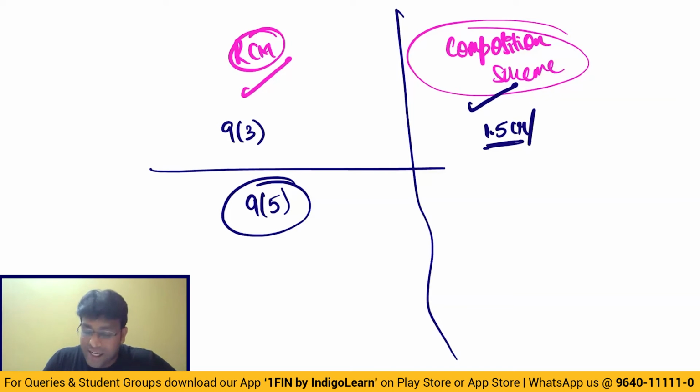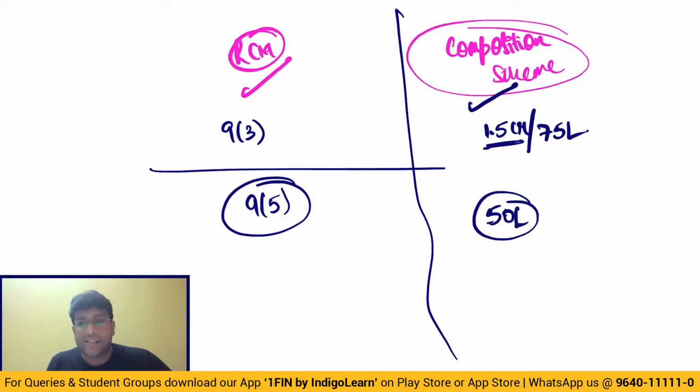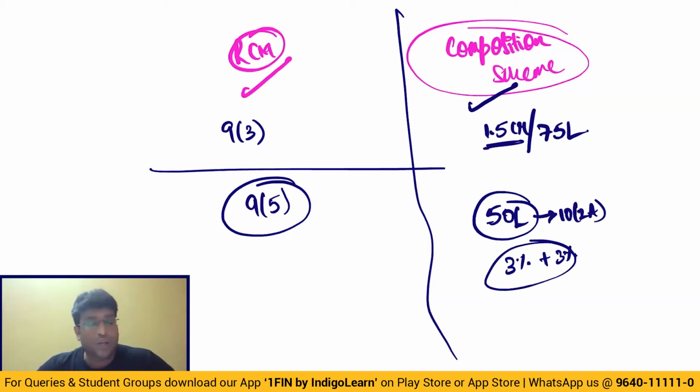And in some specific states, instead of 1.5 crores, it is 75 lakhs. And service providers can take the 50 lakhs scheme. That is, if the turnover does not exceed 50 lakhs, they can also go for the composition scheme under section 10(2A), where the rate of GST is just 3% plus 3%. And these guys who are under the composition scheme can never ever take input tax credit, my dear friends. That's very clear. Whatever tax they have to pay, they'll pay only using the electronic cash ledger.